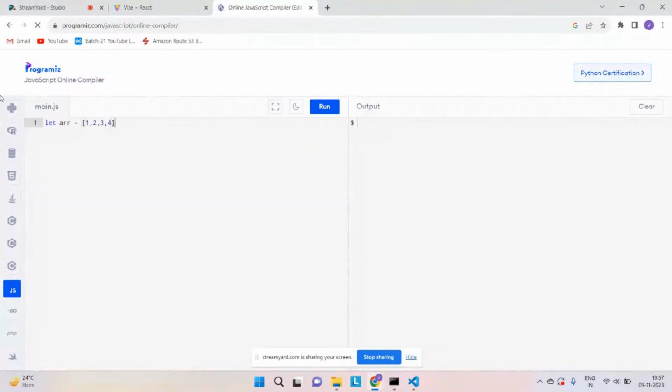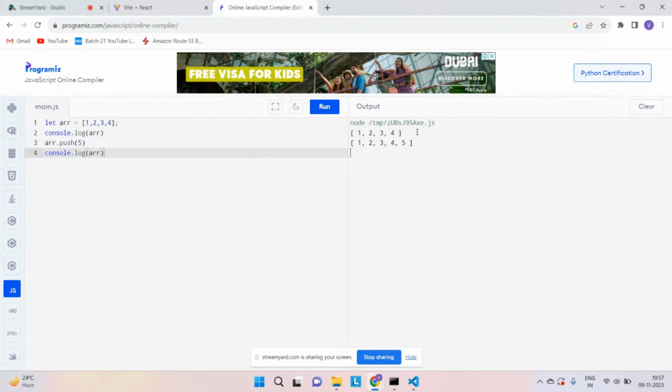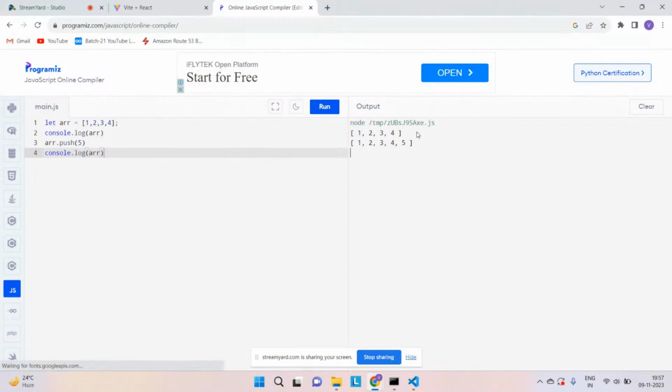There are different methods for adding something into my array. Let's say I want to update this particular array or add something to it. One method for that is array.push, and if I want to add 5, I will write 5, and do console log before and after. See the difference: first we have 1, 2, 3, 4, and then we have 1, 2, 3, 4, 5. Very simple, right?